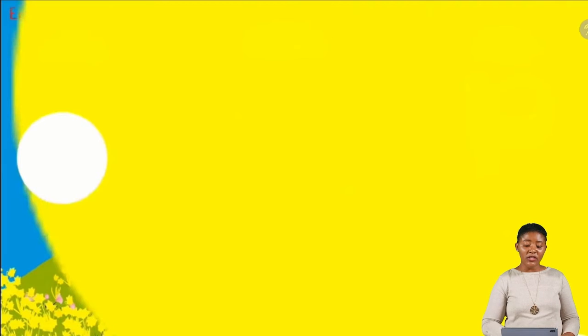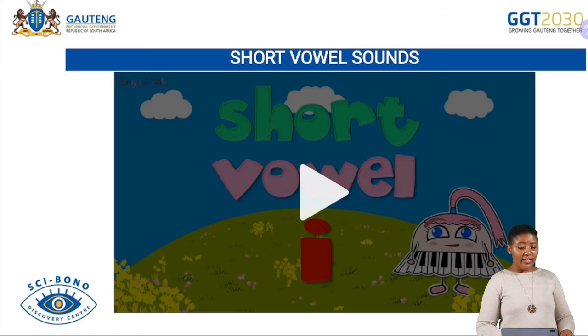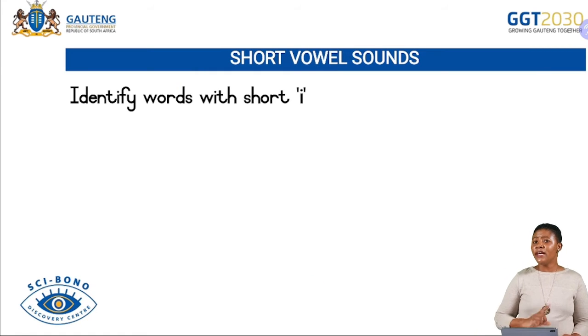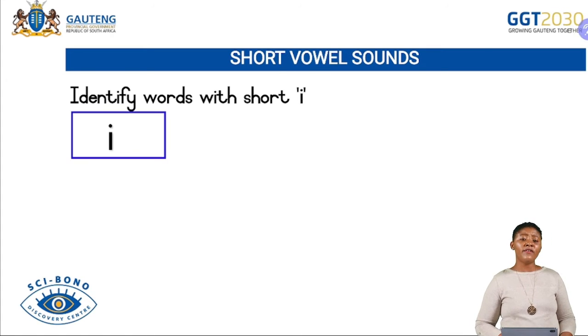Right, that's how we sing our song with the short vowel E. I hope you enjoyed this song. Did you enjoy the song, grade 2s? Yes, you did. Well done. Now let's identify our words with the short vowel E.